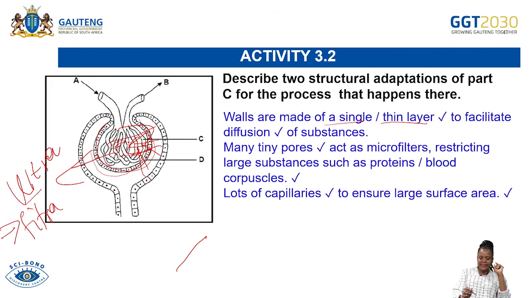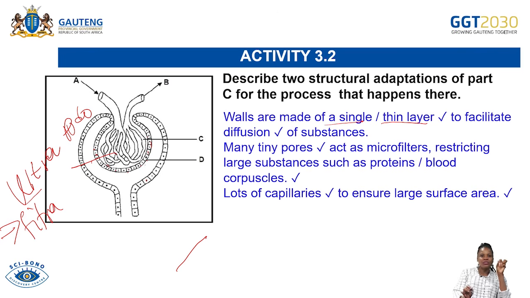And then the second thing is that it is made up of many podocytes. These are the podocytes. It is made up of thin pores, which are called the podocytes. What is the function of the podocytes?